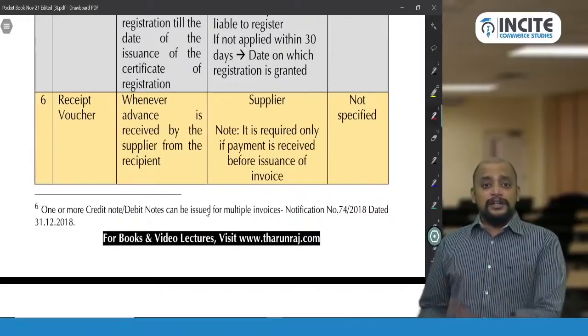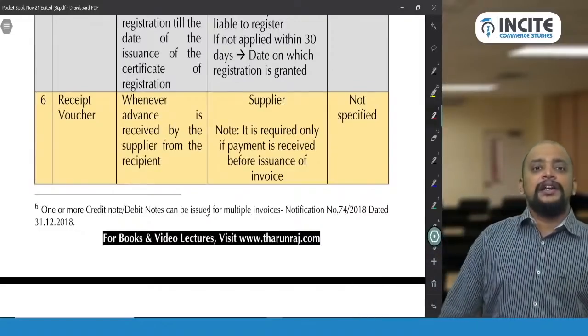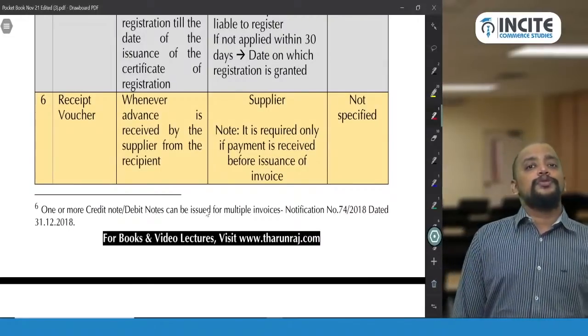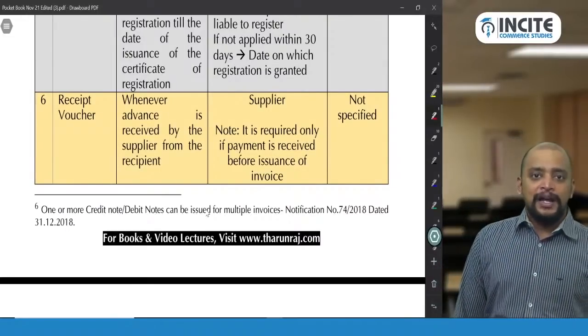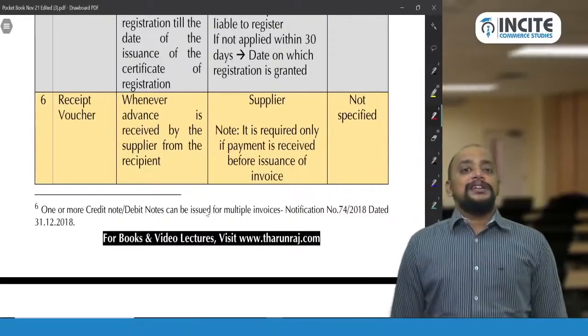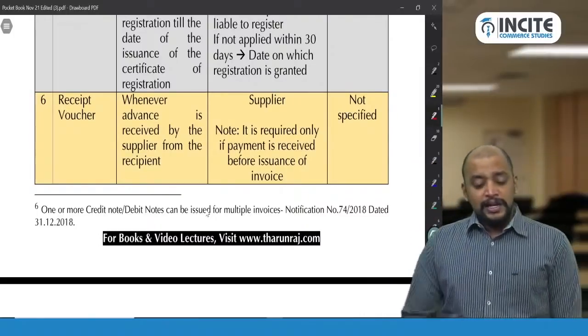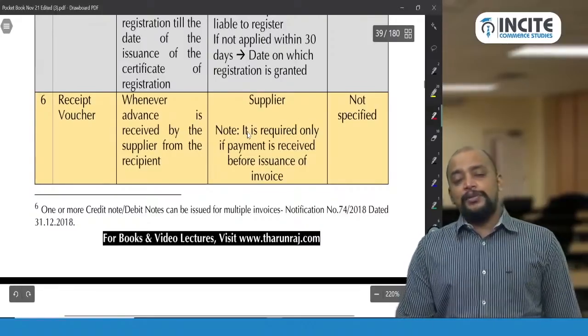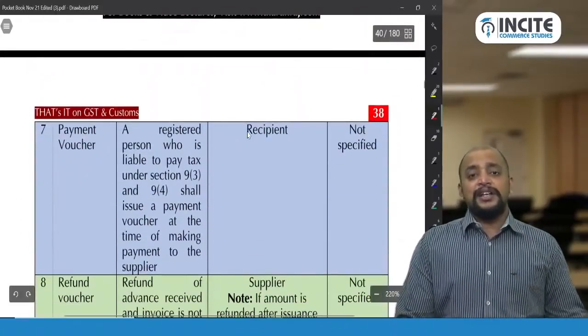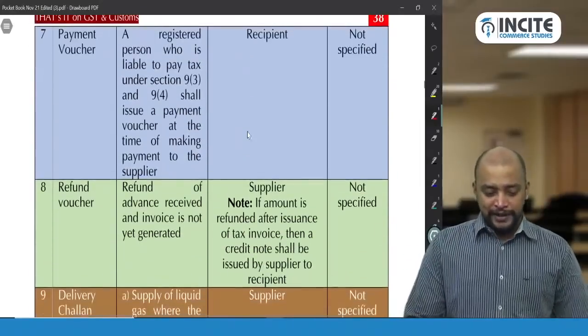But in case of goods, it is actual date of invoice or due date of invoice, whichever is earlier, so we don't have to pay. What about a composition scheme? First of all, in case of composition scheme there is no tax invoice, there is only bill of supply, correct, and they need to pay GST definitely on the advances. That is about receipt voucher. They have not specified the time limit, but immediately as and when the advance is received, the receipt voucher should be given.